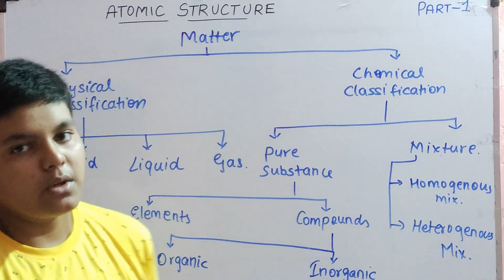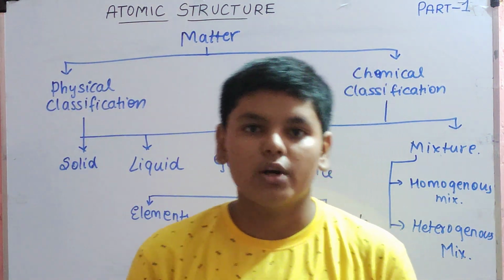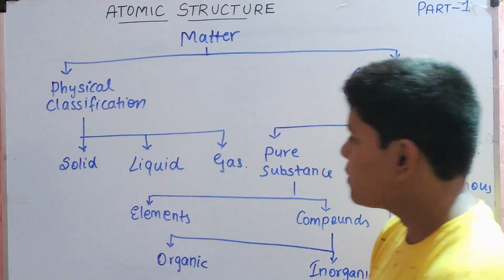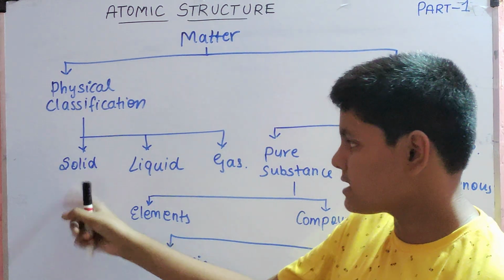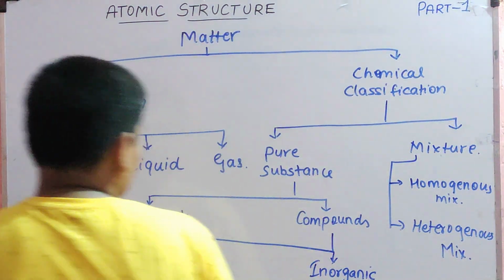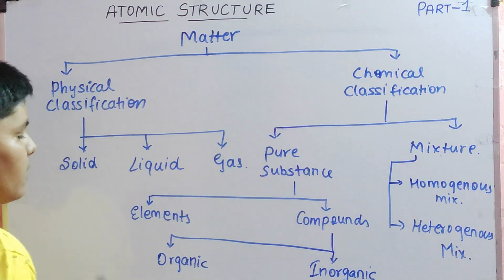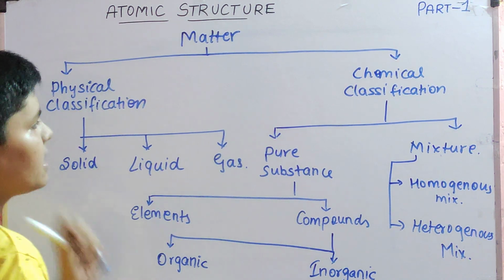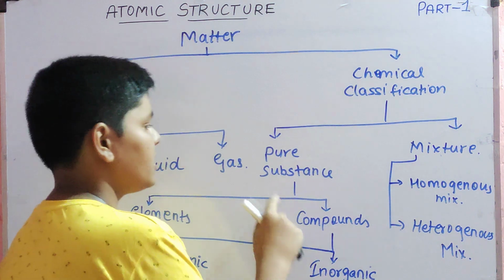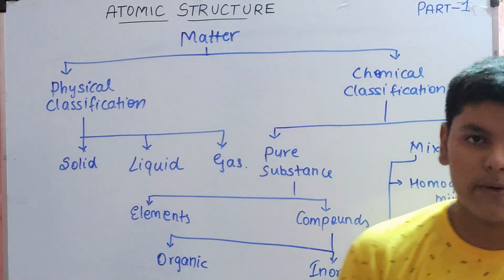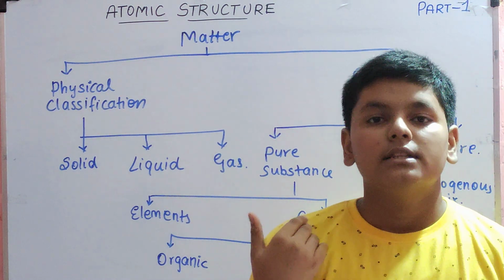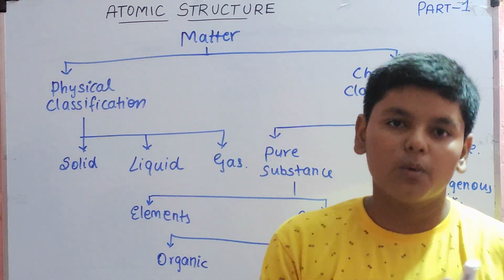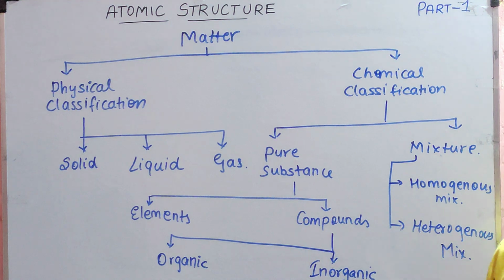Solids, we all know, are anything which has a definite volume and a definite shape. Liquid has a definite volume but not a definite shape. Solid has definite mass and definite shape. Gases do not have definite volume and do not have a definite shape. So these are the basic physical classification. Chemical classification, one is pure substance, one is mixture. Pure substances are the unique substances, you can say. On their own they are unique. They are pure, they are not mixed with anything. And mixture is a mixture of any two things.